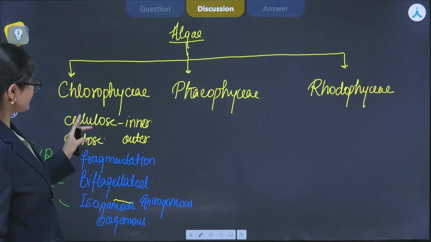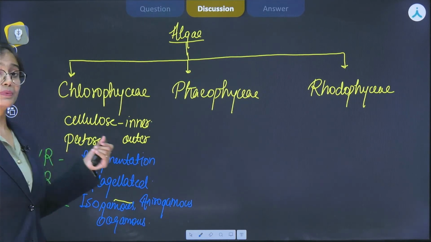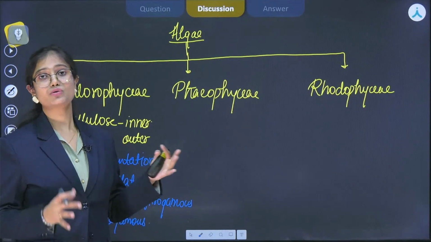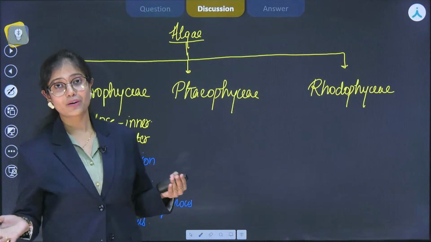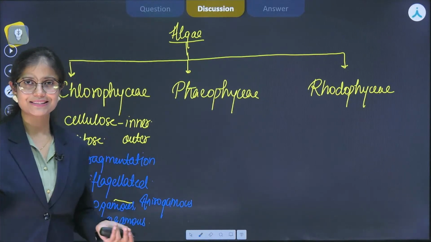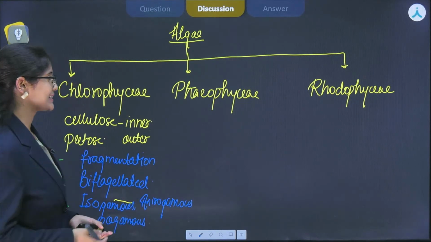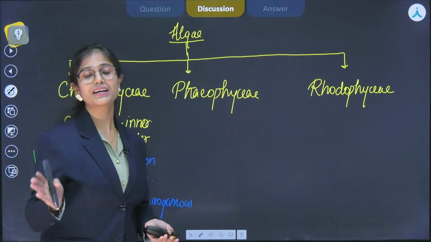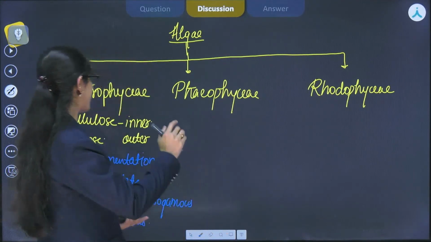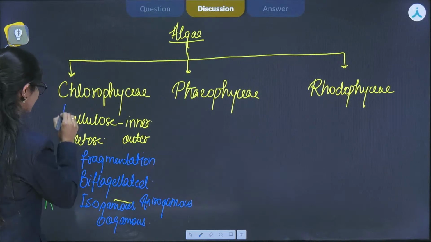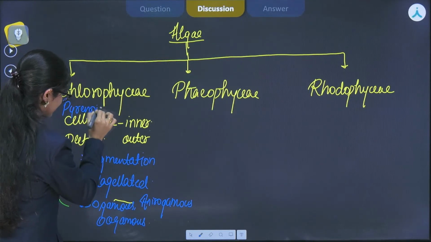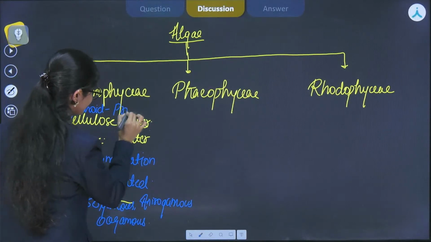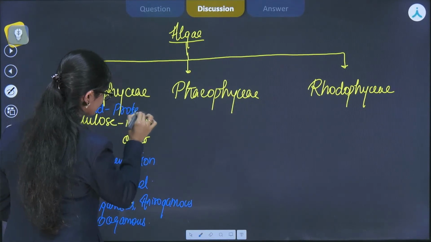Right? In chlorophyceae, one more feature is present. They have the presence of pyrenoids, and they store food in some sort of oil droplets also. What are pyrenoids? Those are proteins beside the starch. It is generally asked in the NEET exam, so please remember what pyrenoids are. These are proteins besides the starch. I am writing here for you. Pyrenoids, protein beside starch.